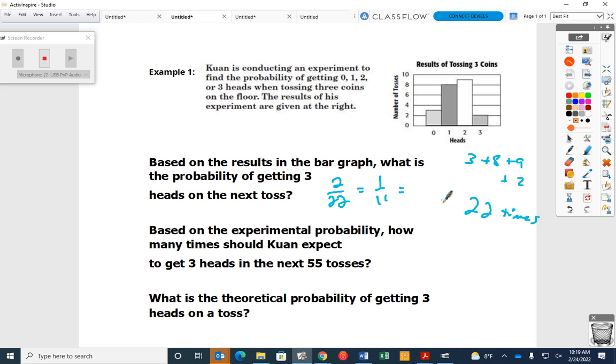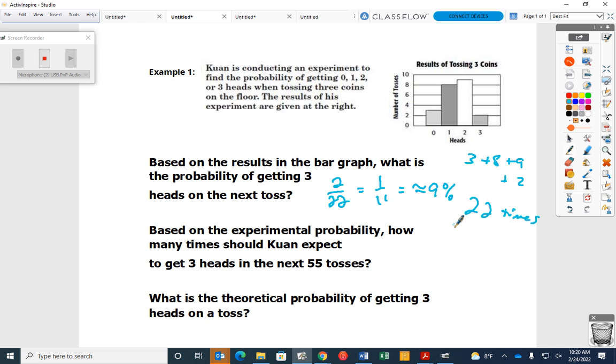Or if you were to figure out that percentage, somebody with a calculator, what would you do? Divide the top by the bottom. Wouldn't it be 22%? No, not quite. If you divide 1 by 11, it's about 0.09, so it's about a 9% chance.